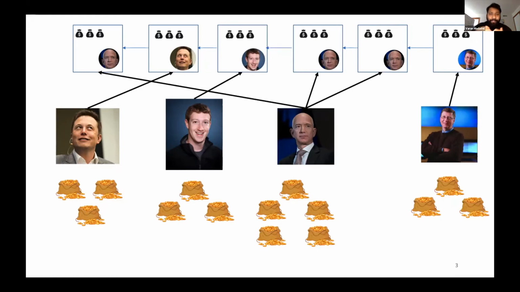Now, when a party wins a lottery, it gets to decide the next block on the chain. Naturally, the more the stake, the greater the chance of winning the lottery, and therefore the greater the number of blocks that particular party can present or broadcast. So for example, here you can see that Bezos, who has the most stake, gets to decide more blocks on the chain.